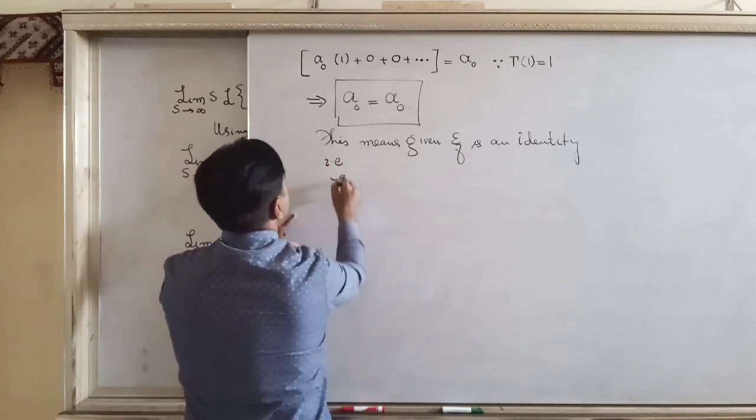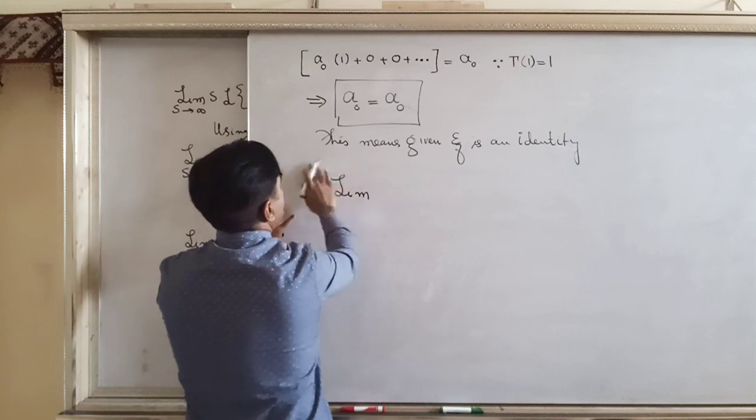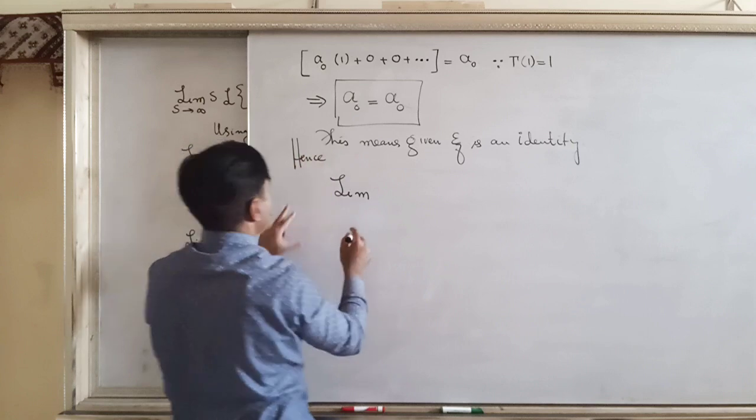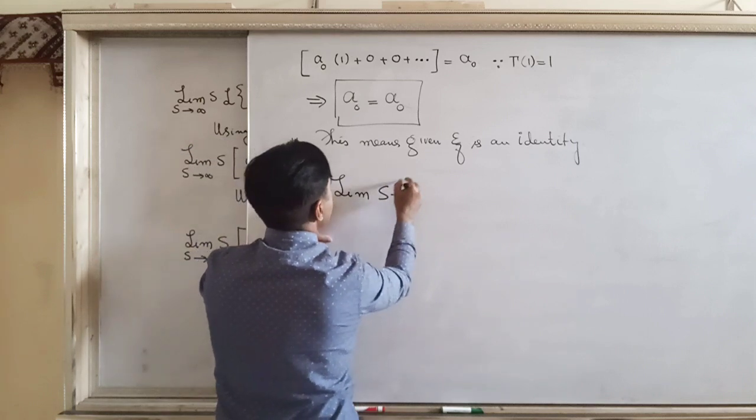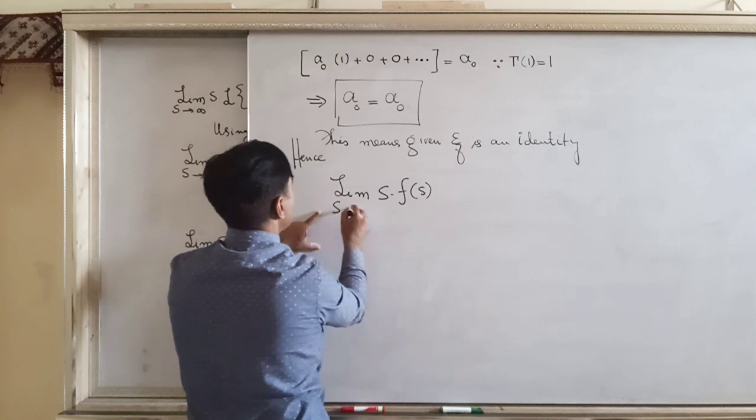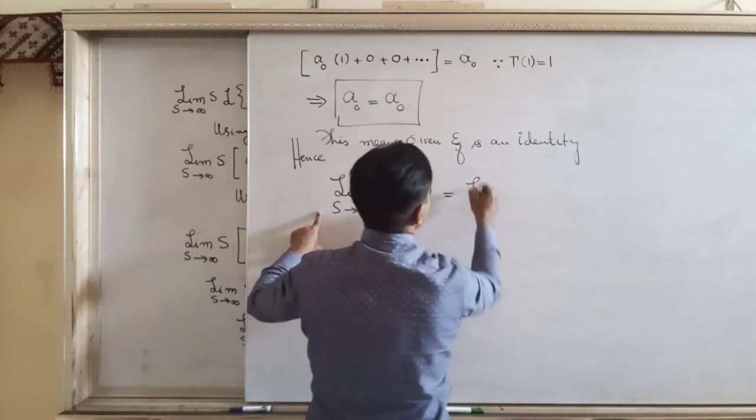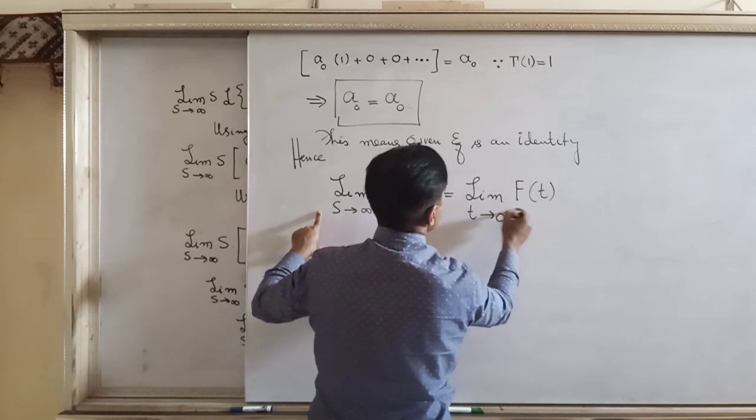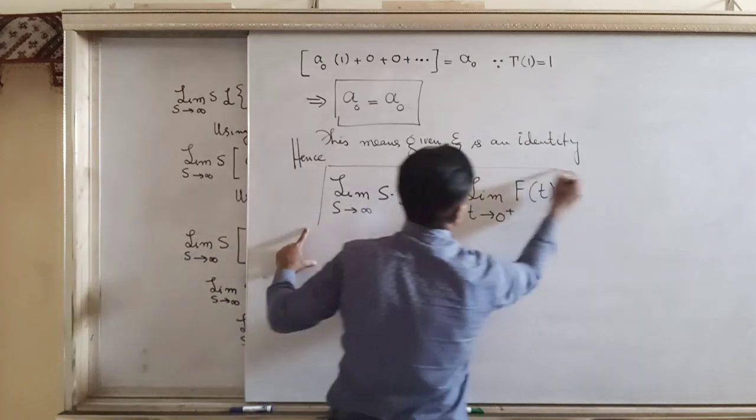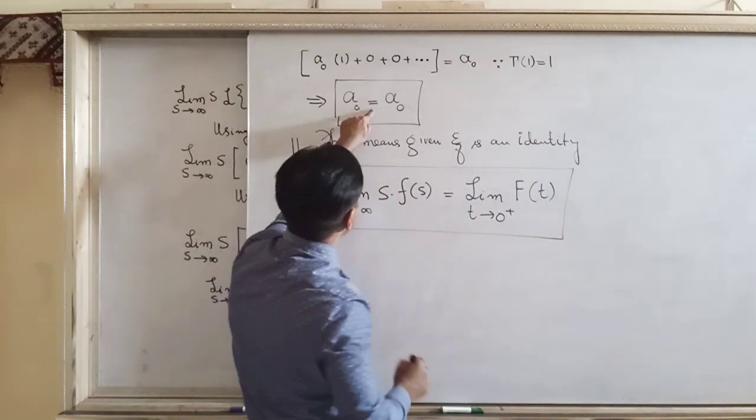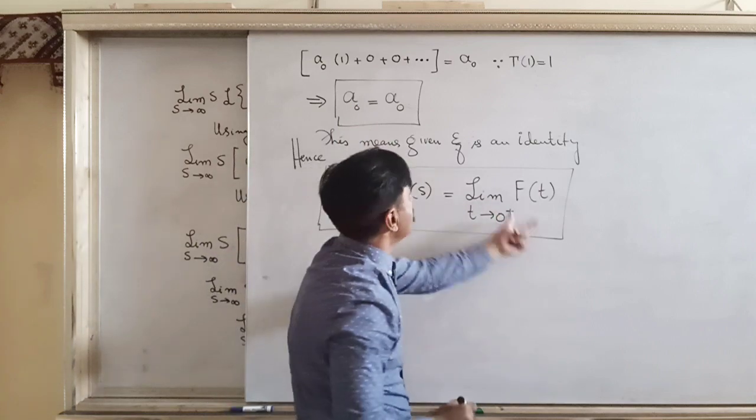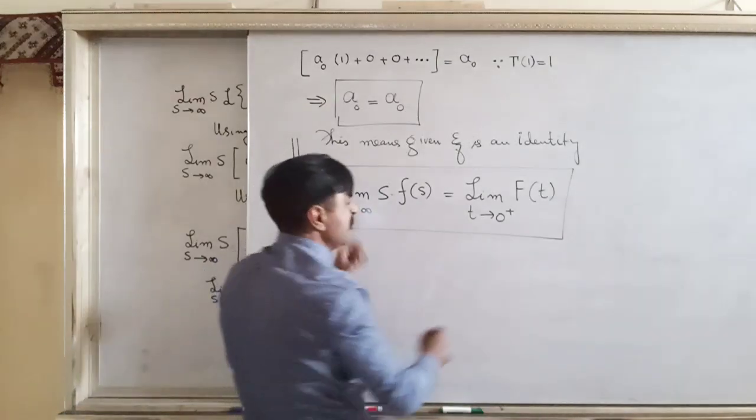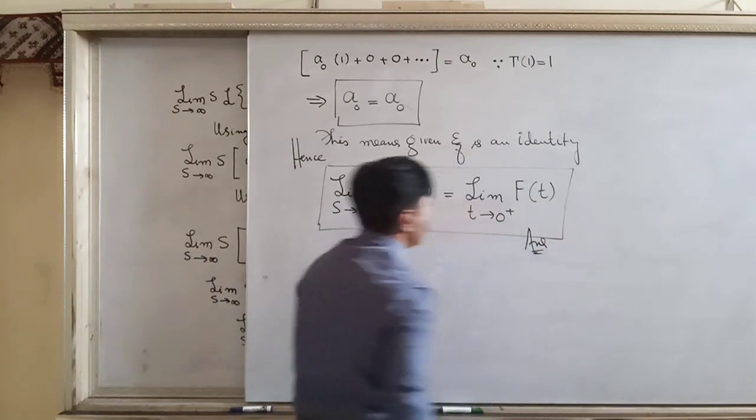Hence, to make an assertive and final announcement, limit s into F(s) as s approaches infinity is equal to the limit of the function f(t) when t approaches 0 plus. So this was your question, which has been proved: left hand side has answer a naught, right hand side has also answer a naught, meaning these two are same. Okay, so this is your final answer.